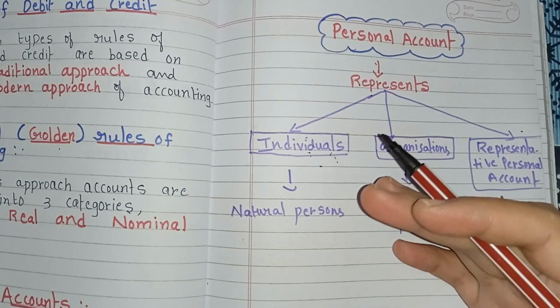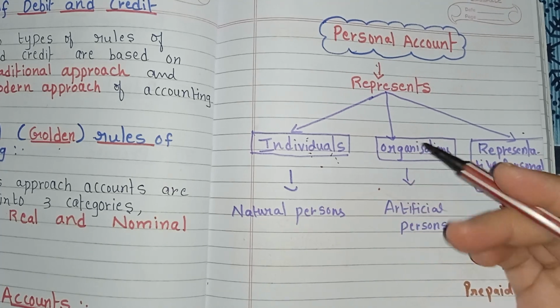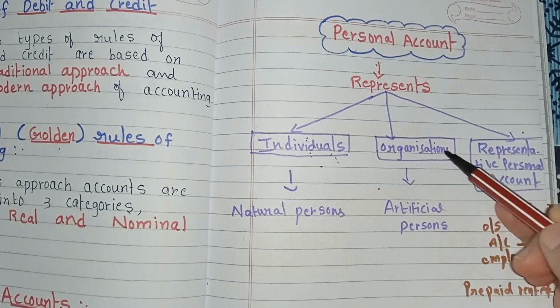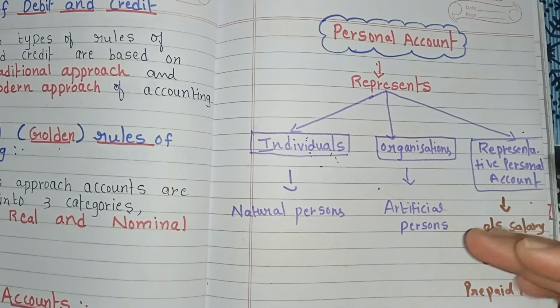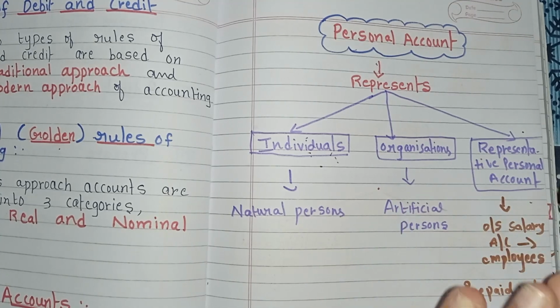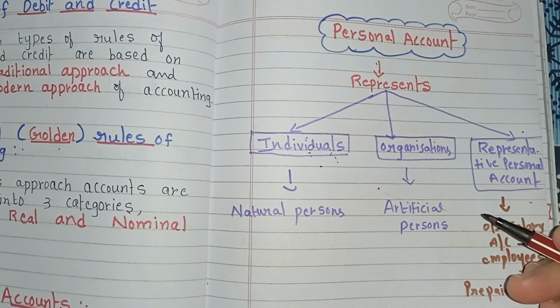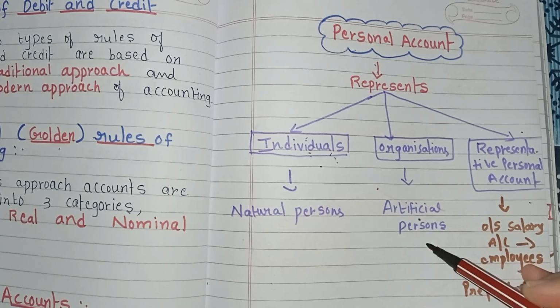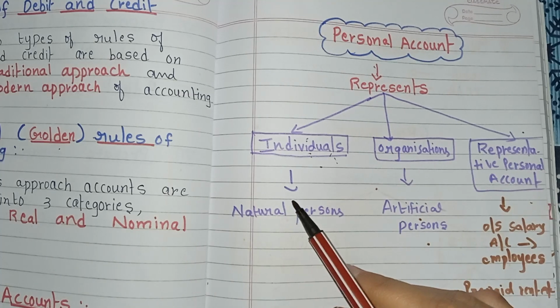For example, Ram's account or Suresh's account or Mr. John's account. This is about natural persons. The second one, organizations, means the accounts of organizations or entities that are not natural persons but are treated as individuals for accounting purposes. For example, ABC Limited, XYZ Bank, Reliance Industries; these all come under artificial persons. And the third one is representative personal account, which is indirectly related to individuals or a group of people.